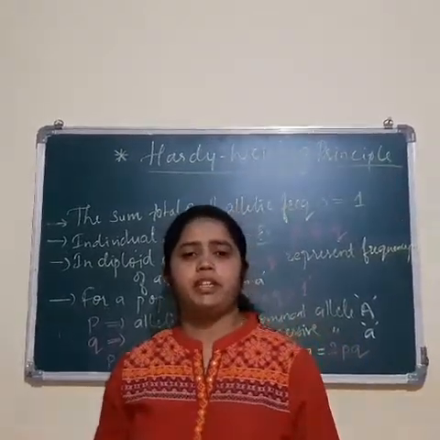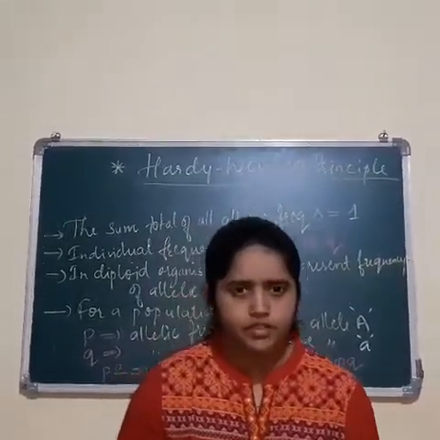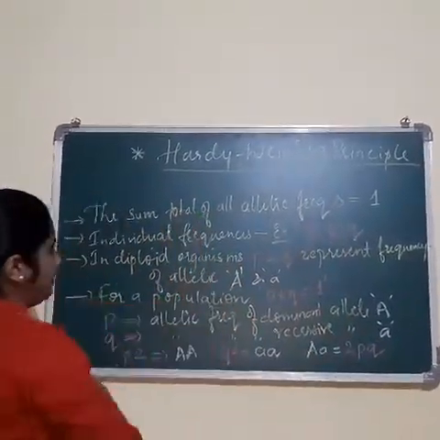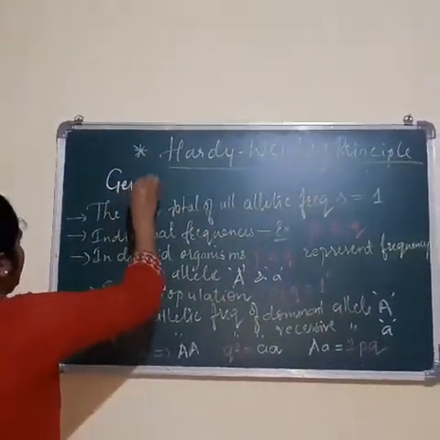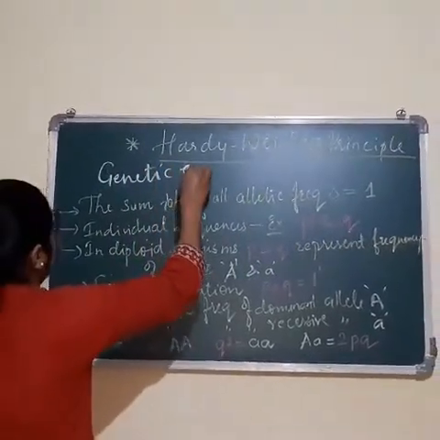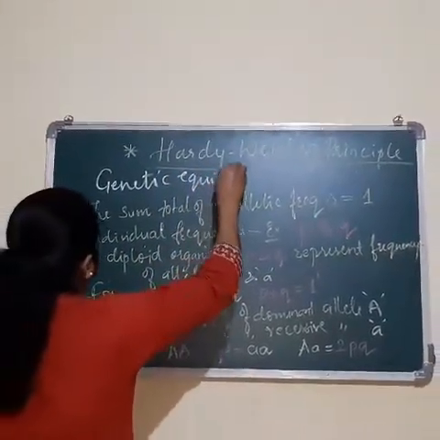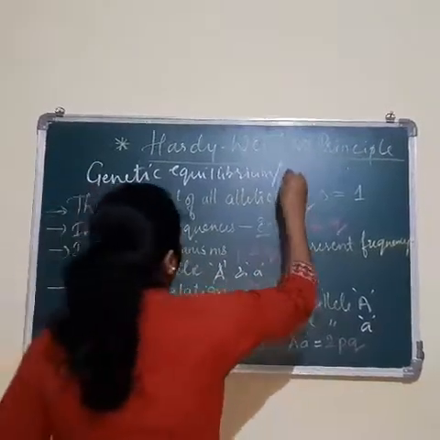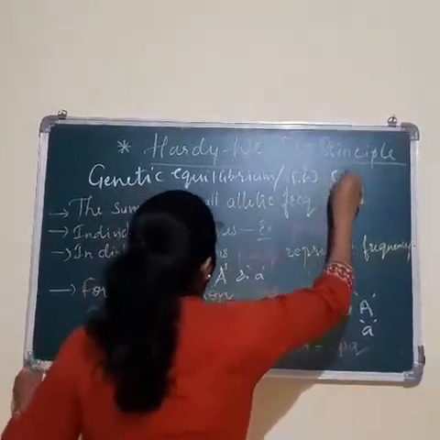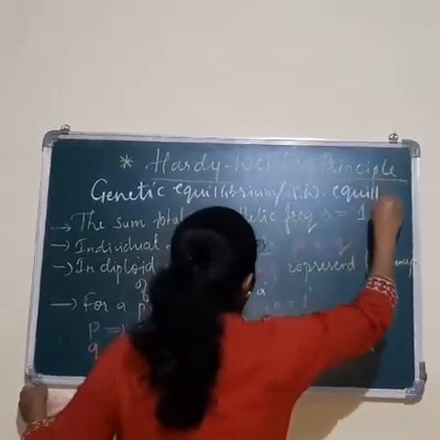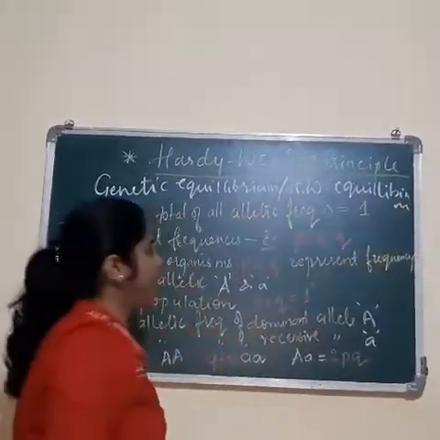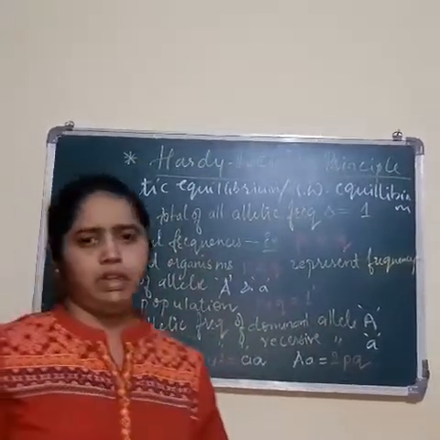And that stability can be called genetic equilibrium, or it is also called Hardy-Weinberg equilibrium. Okay. So once again I will repeat the definition of Hardy-Weinberg principle.